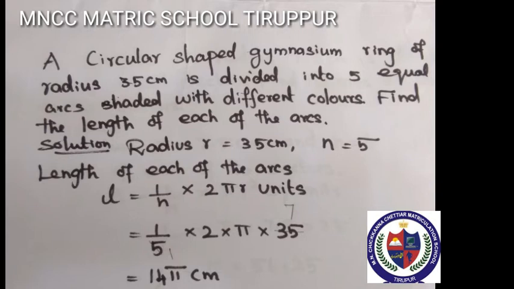Length of each of the arc formula L equal to 1 by n into 2 pi r unit. 1 by 5 into 2 pi into 35 units. 5 table, 5 1 time is 5, 35 is 7 times. 7 into 2 is 14 pi centimeter. Now length of each of the arc is 14 pi centimeter.